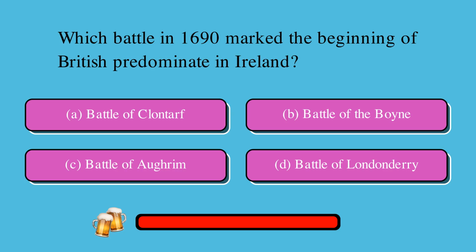Which battle in 1690 marked the beginning of British predominance in Ireland? Is it A, Battle of Clontarf, B, Battle of the Boyne, C, Battle of Aughrim, or D, Battle of Londonderry? The correct answer is B, Battle of the Boyne.